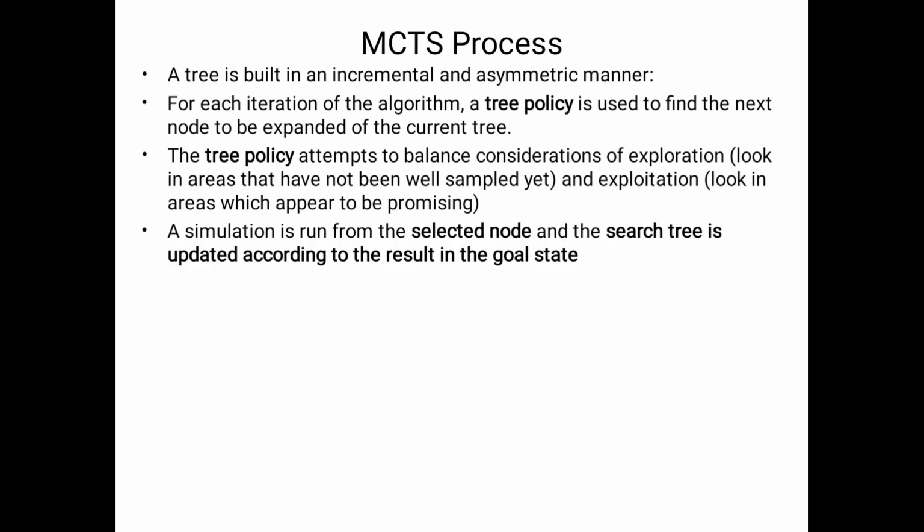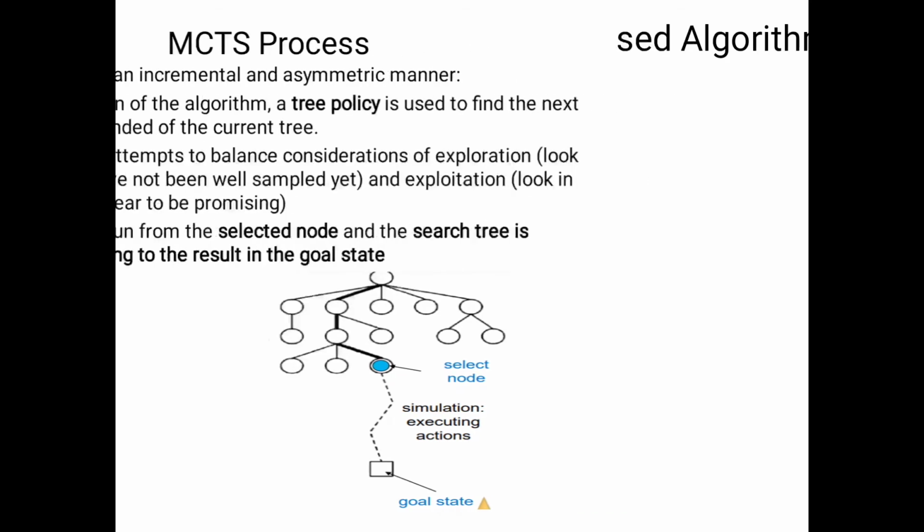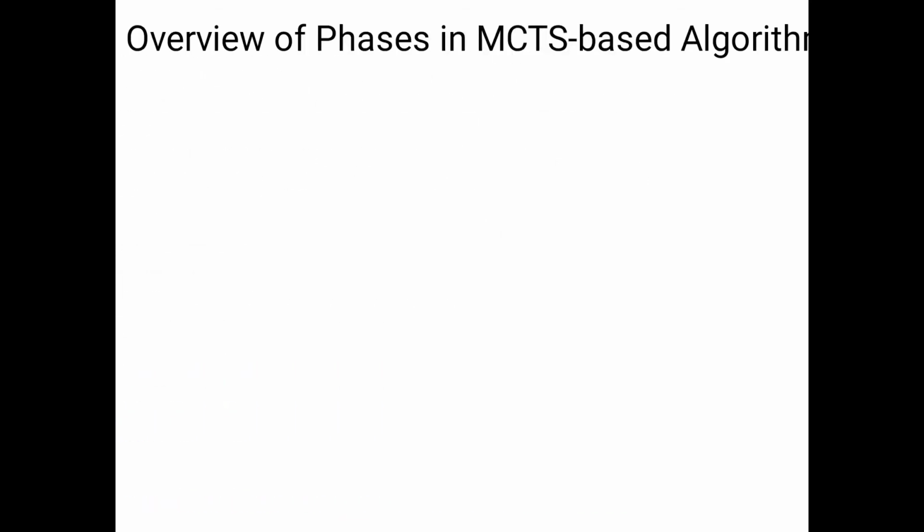Our aim is to move from the root node to the goal state. We have 4 steps to complete the process: selection, expansion, simulation, and backtracking. With the help of these 4 steps, we will solve the stochastic searching algorithm by using Monte Carlo tree search.